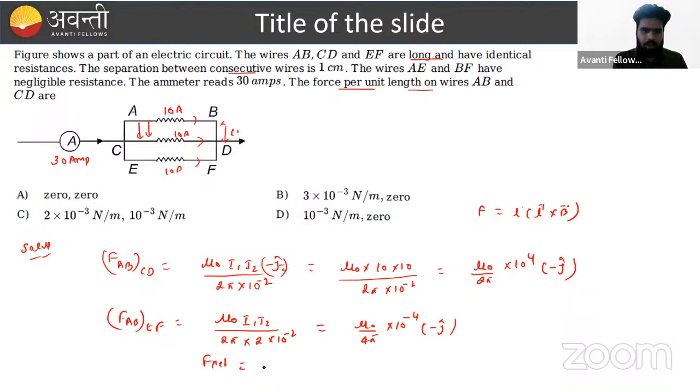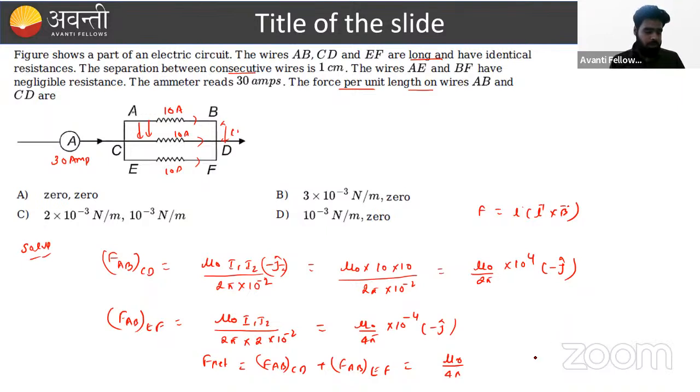F net on wire AB, that is AB due to CD and AB due to EF. If we sum up these two values, what we will get? We can say this will be nothing but, beta, mu naught upon 4 pi. And what will happen, beta, if we take an LCM here?